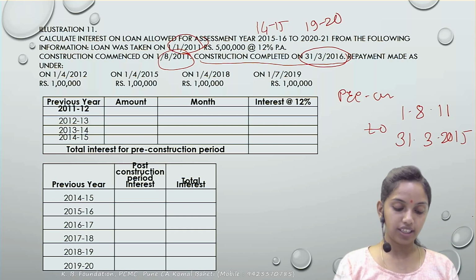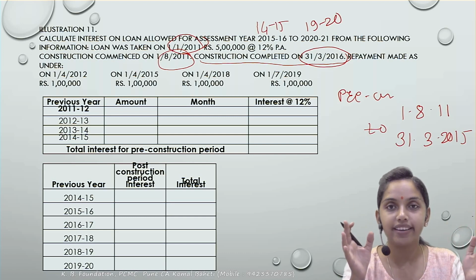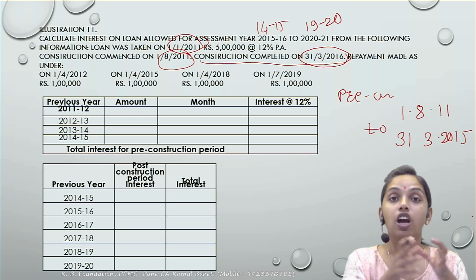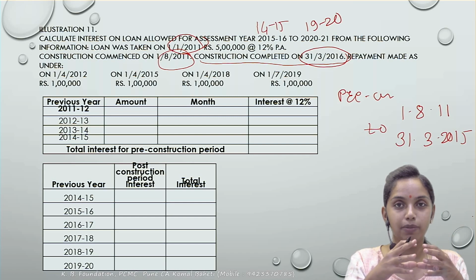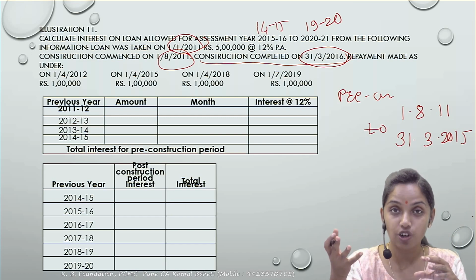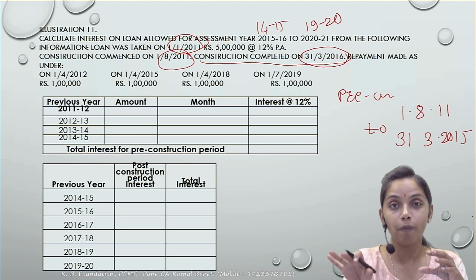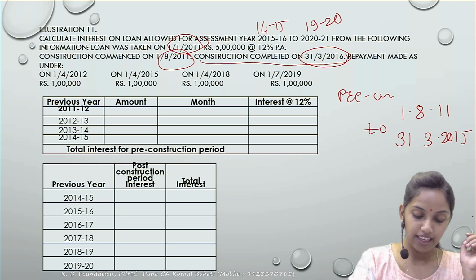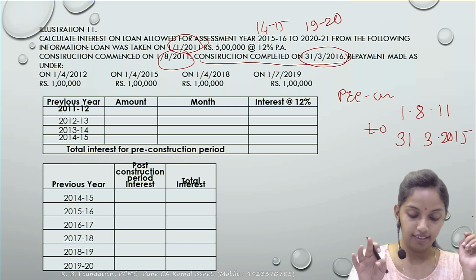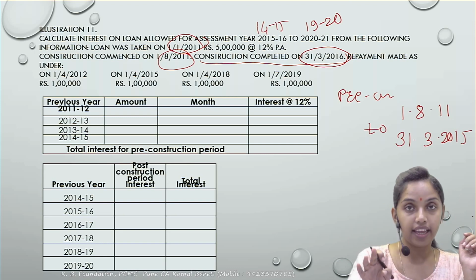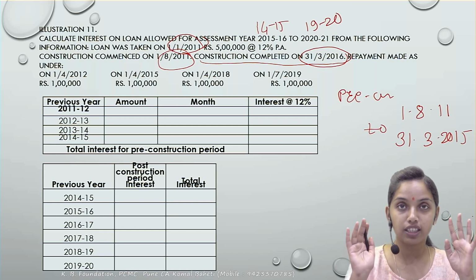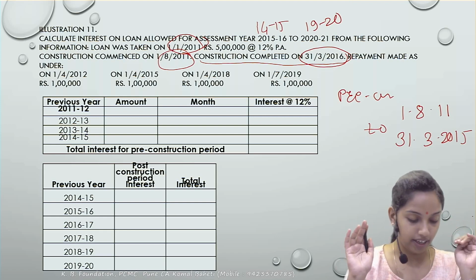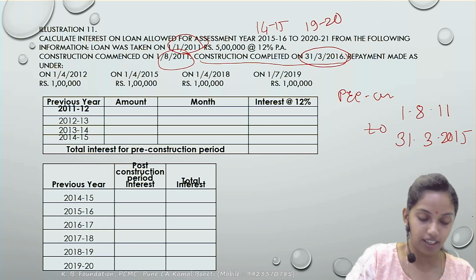So now the question arises, first we calculate the pre-construction period interest. Whatever the total of the pre-construction period interest, that is to be allowed as a deduction in 5 equal installments beginning from the post-construction period. So pre-construction period is 11-12, 12-13, 13-14, correct? And 14-15. These are the 4 years of the pre-construction.